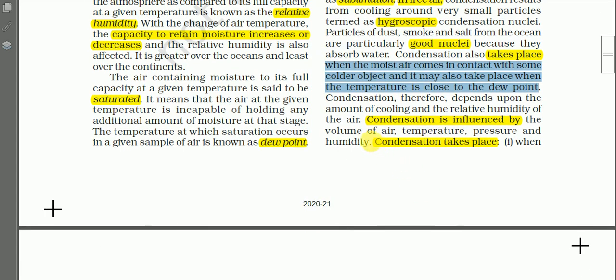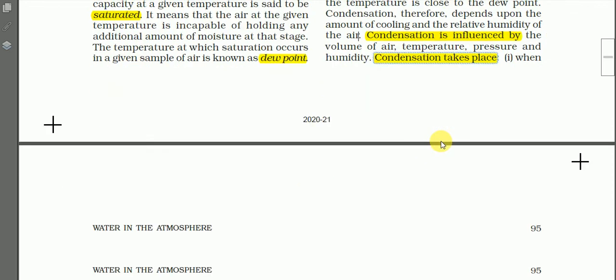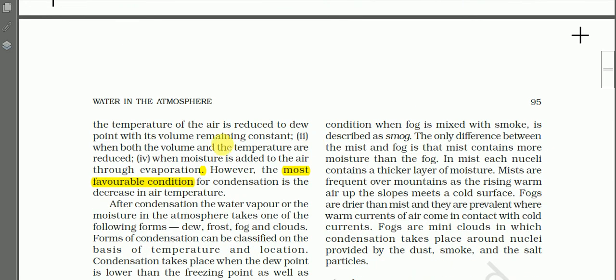And condensation therefore depends upon the amount of cooling and the relative humidity of the air. Condensation is influenced by the volume of air, temperature, pressure and humidity. Condensation takes place when the temperature of the air is reduced to dew point, with the volume remaining constant.